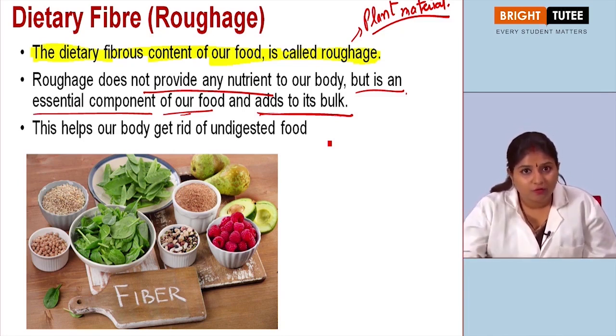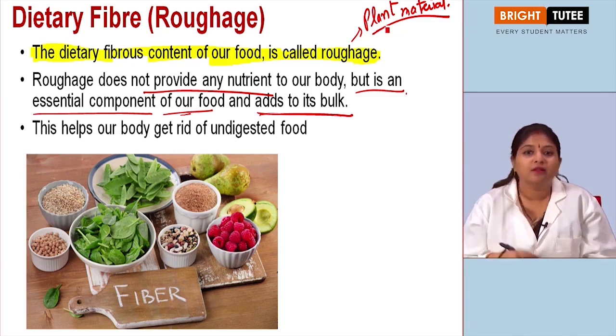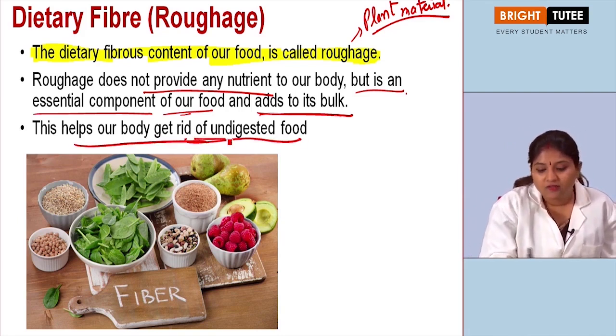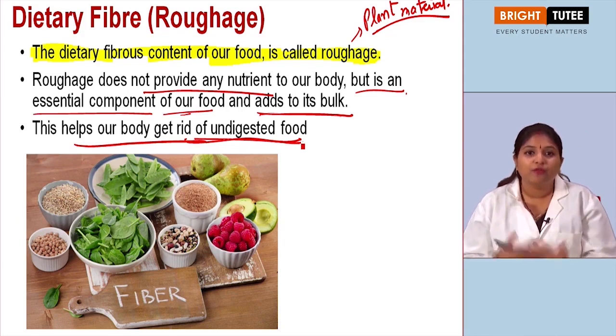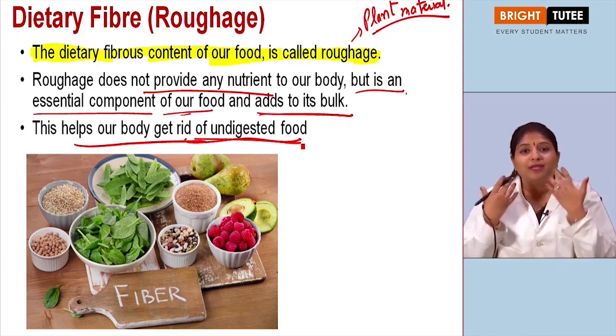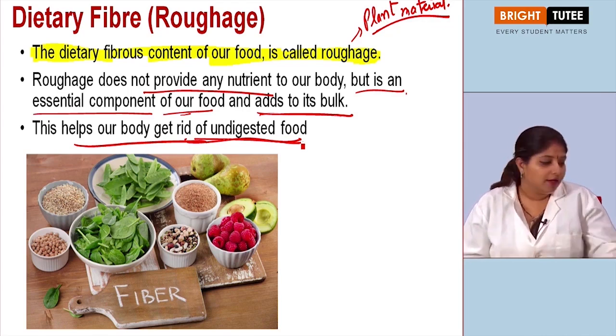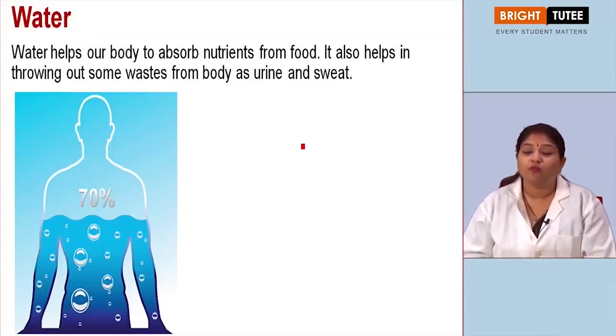And we know what is the source of the fiber. All the plant materials are the source of the fiber, right? So these help in getting rid of the undigested food from our body, right? So we are able to maintain a healthy digestive system with the help of the roughage. Then another important component of the food is water.